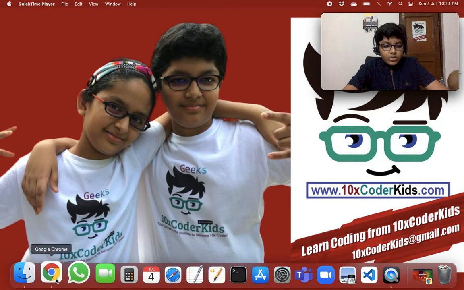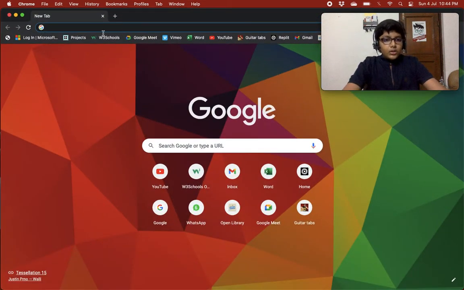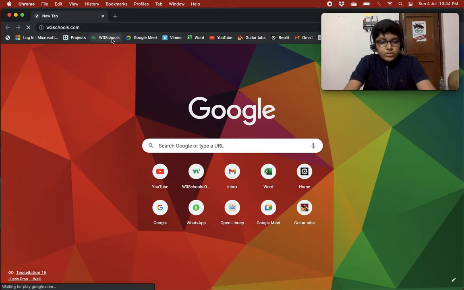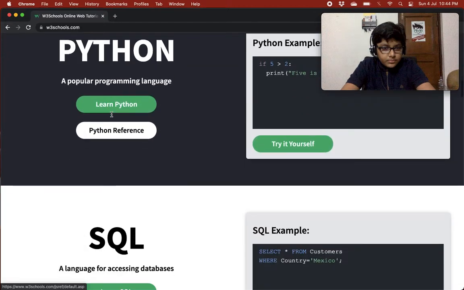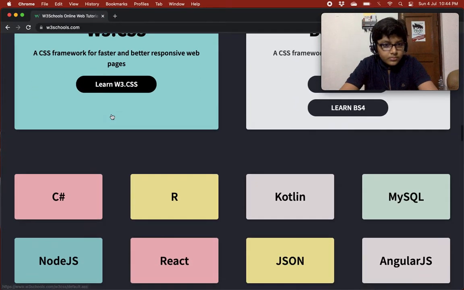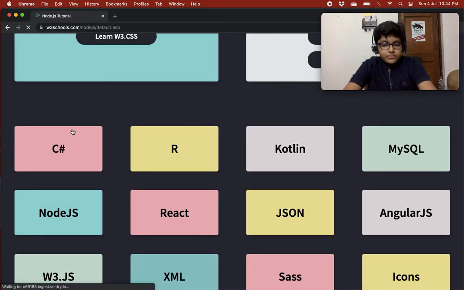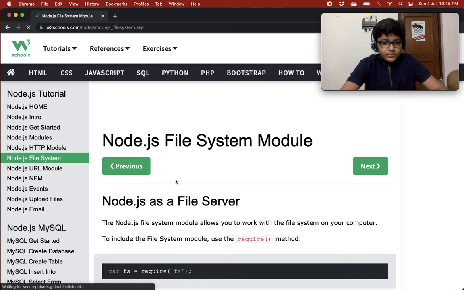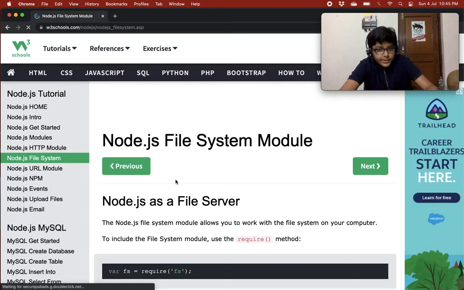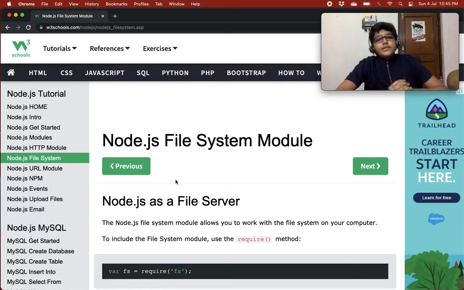So I'm going to go to Google Chrome. I'm going to go to W3Schools, Node.js and file system. FS is the full form of file system. So the Node.js file system module. You can use Node.js as a file server also.